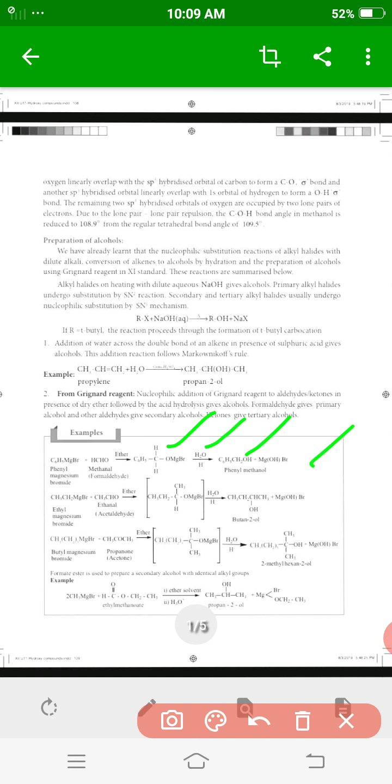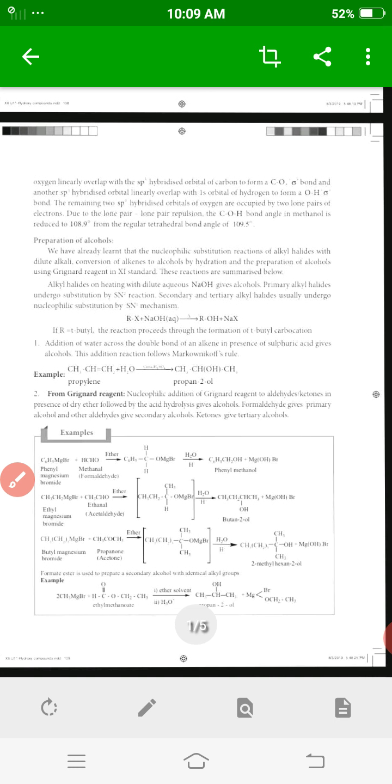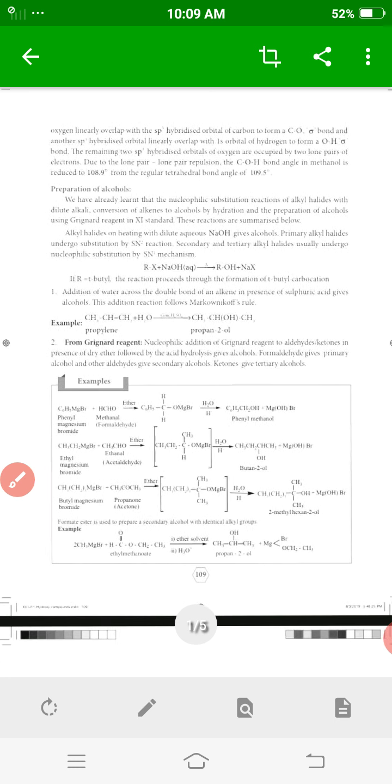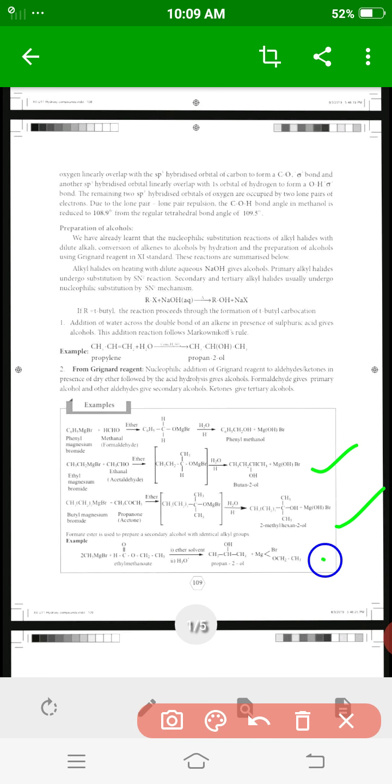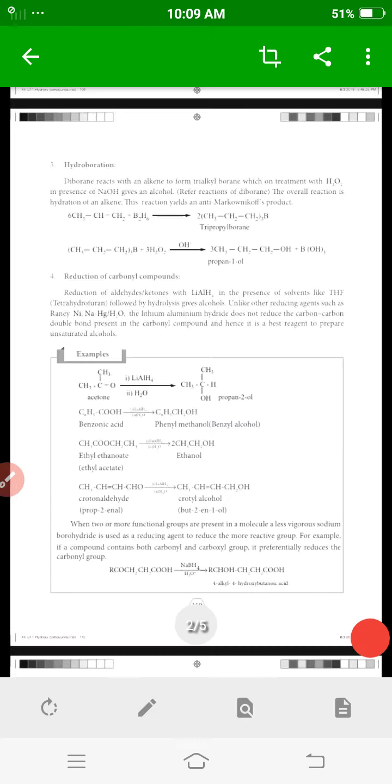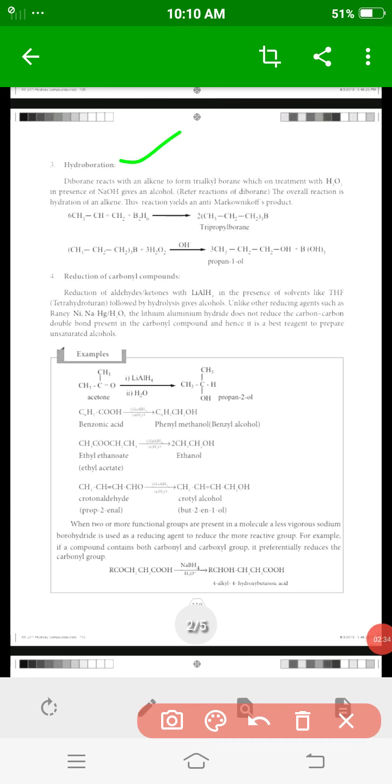Next, consider another preparation method, the hydroboration method. Diborane reacts with propylene to give the product tripropyl boron.